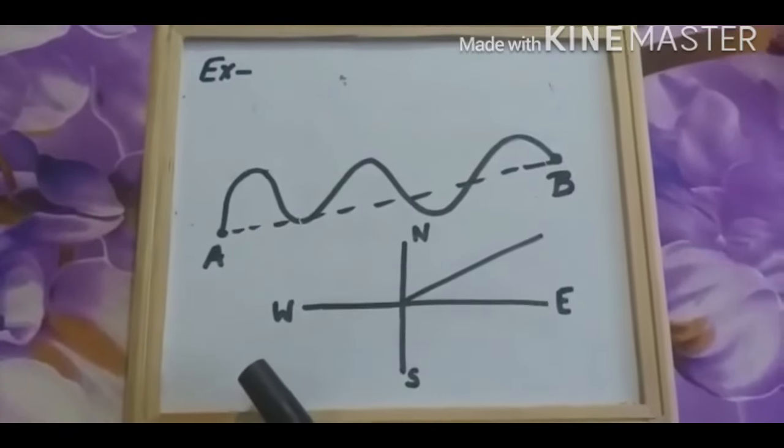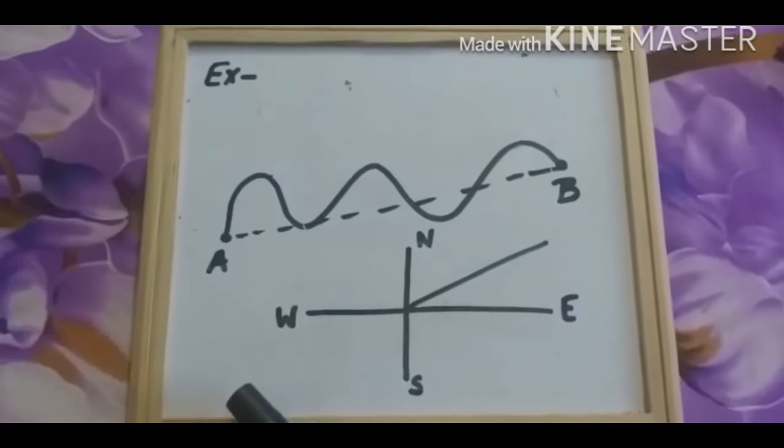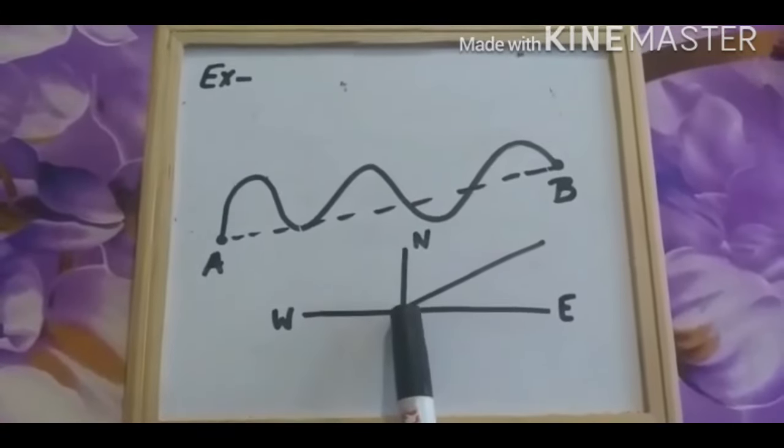So what will be the direction of displacement?